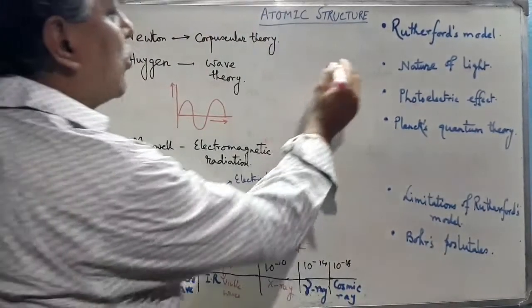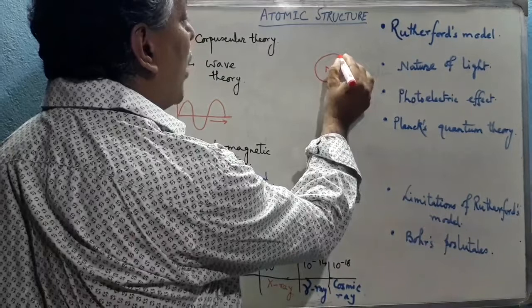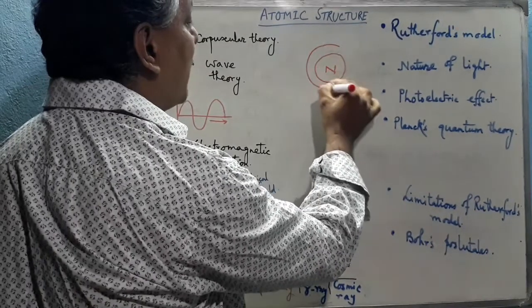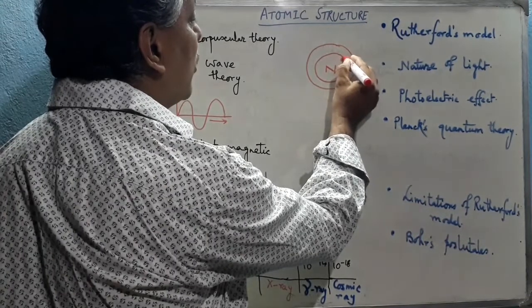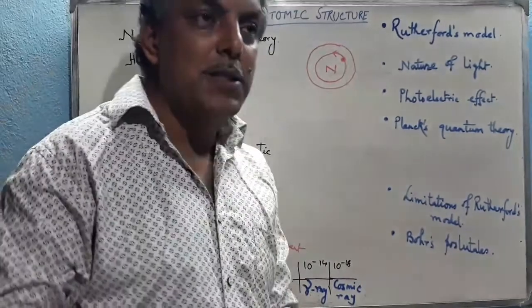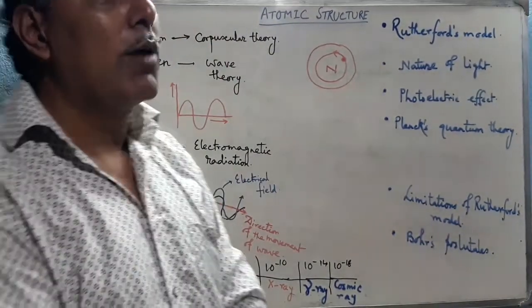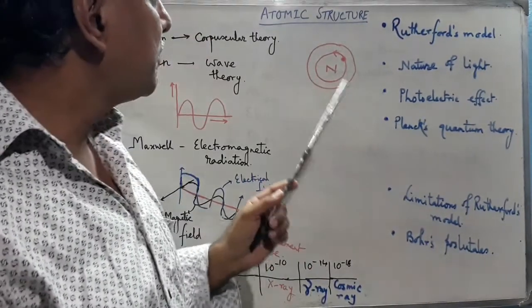Now the electrons revolve around the nucleus in some circular pathway known as the orbit. So electrons revolve around the nucleus. These are, suppose, the electrons. They revolve around the nucleus in some specific circular pathway, known as an orbit.